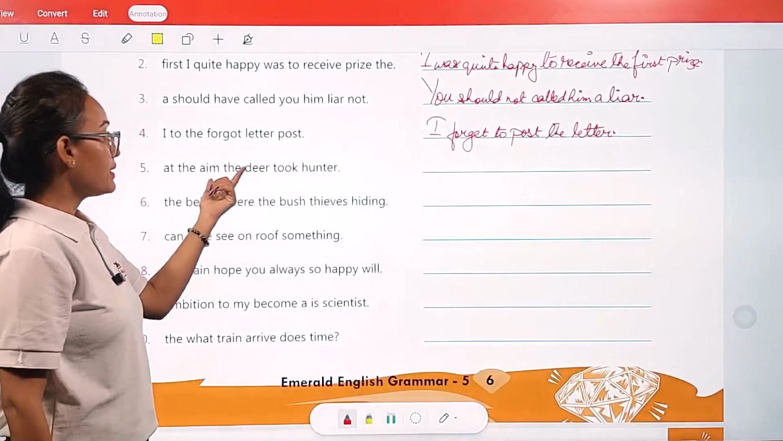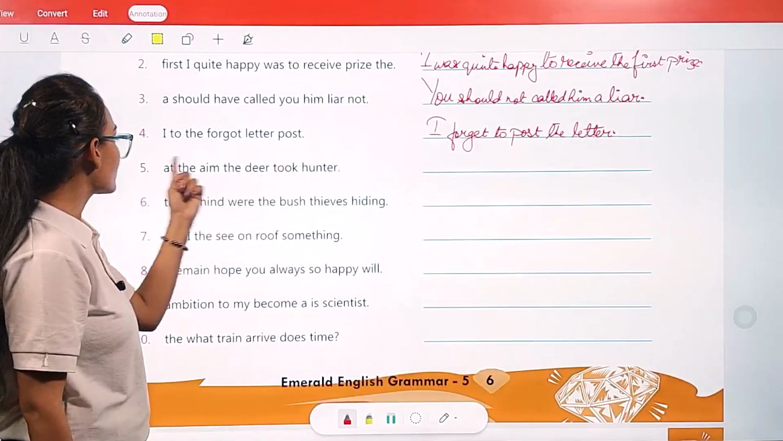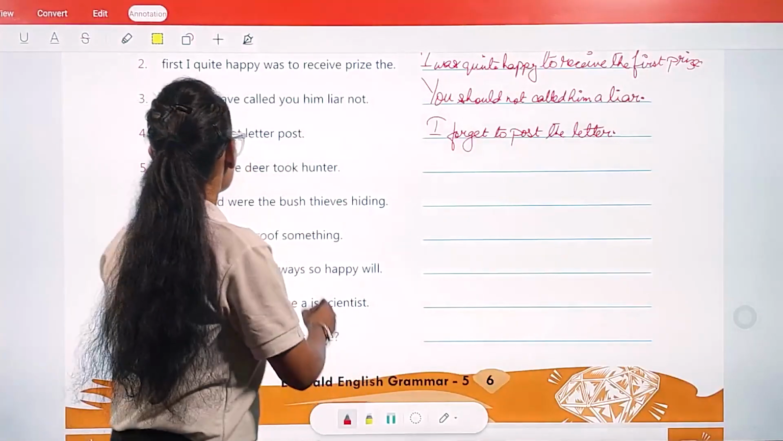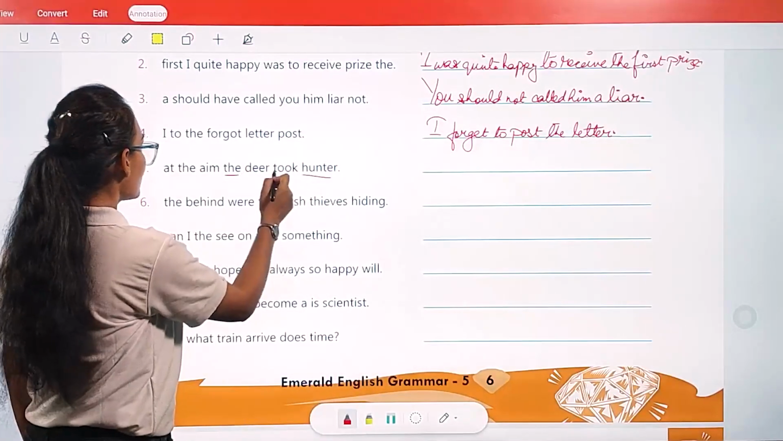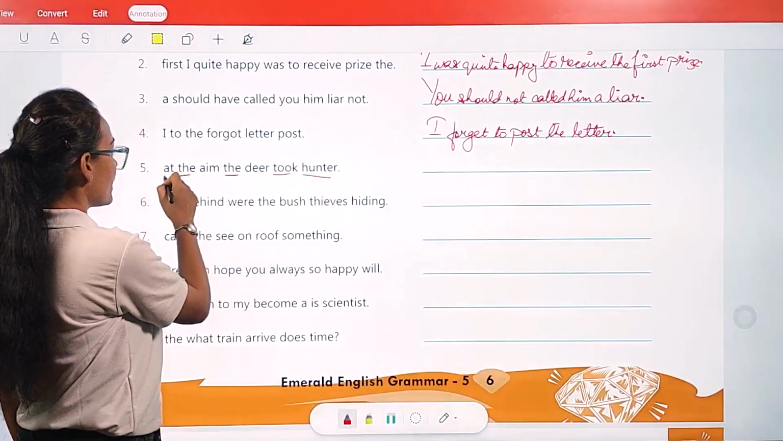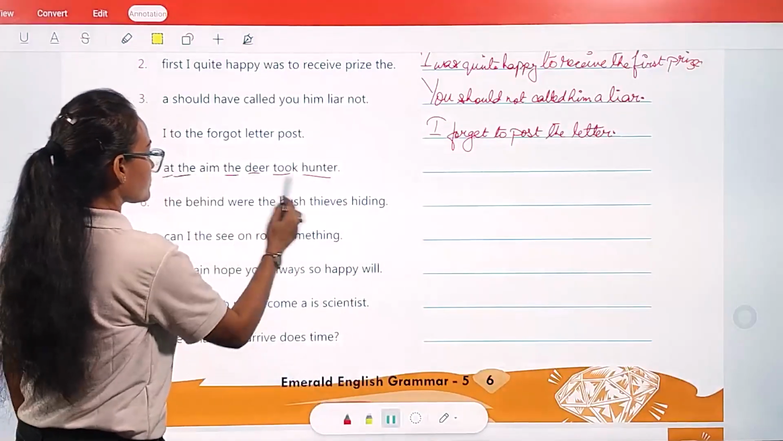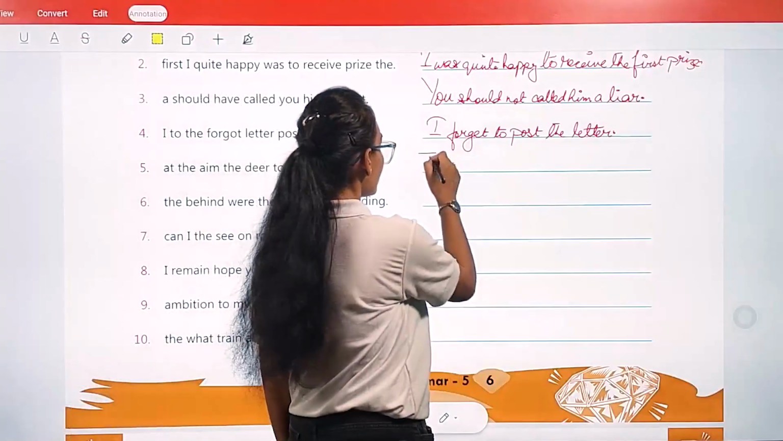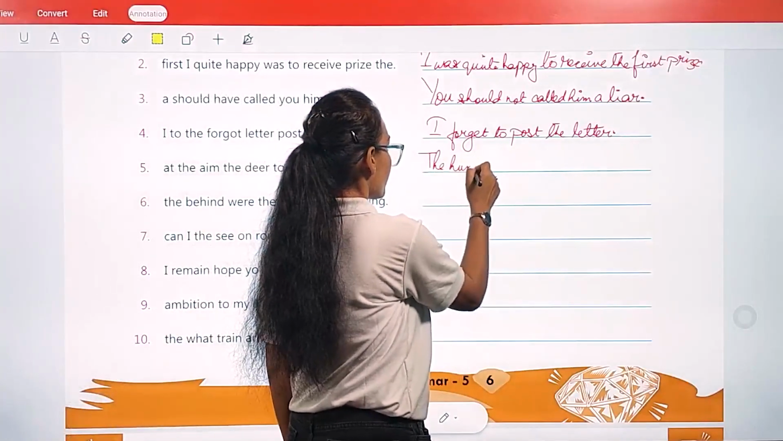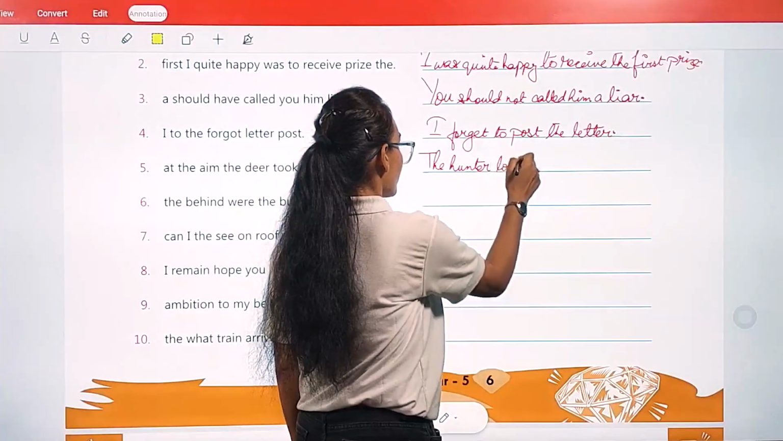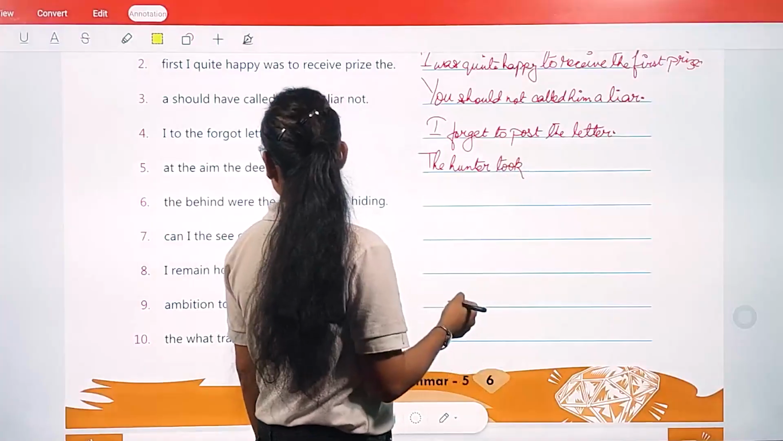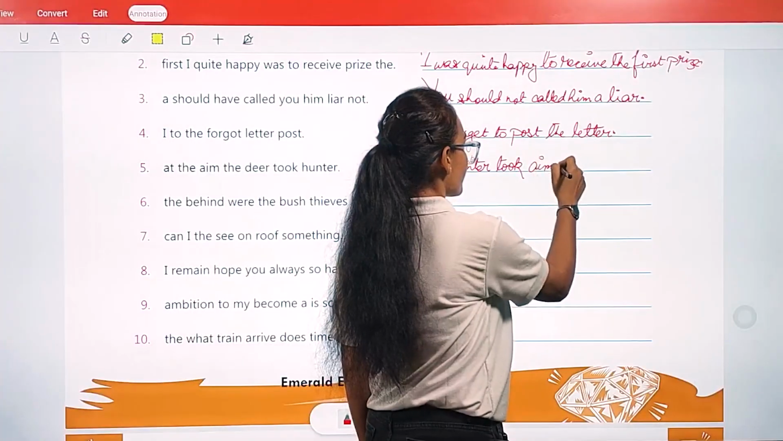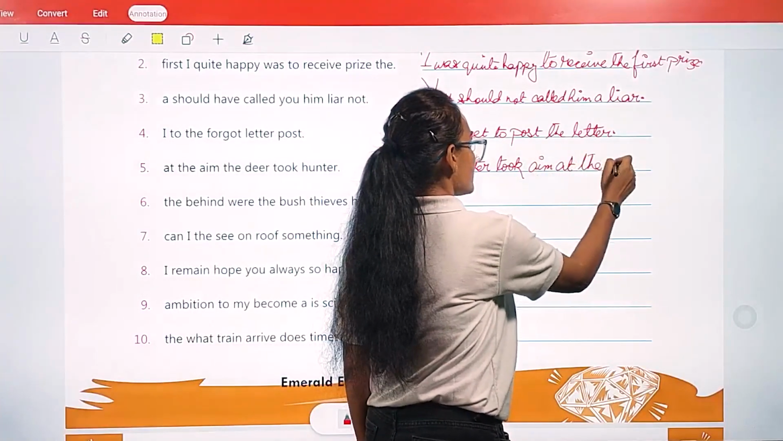Next: "At the aim, the deer took hunter." So, the hunter took aim at the deer. The hunter took aim at the deer.